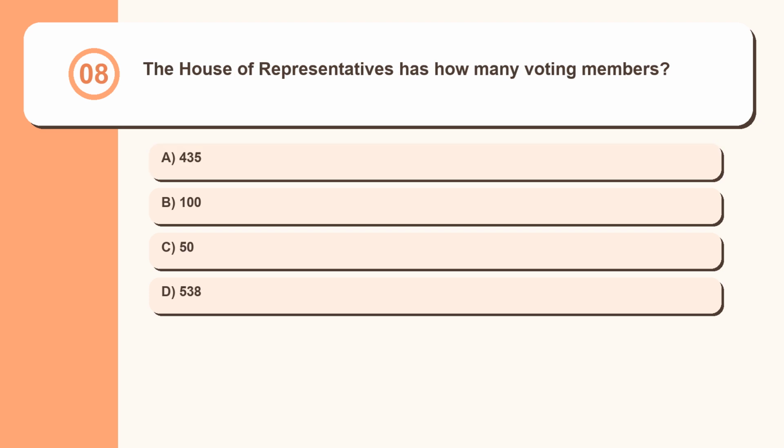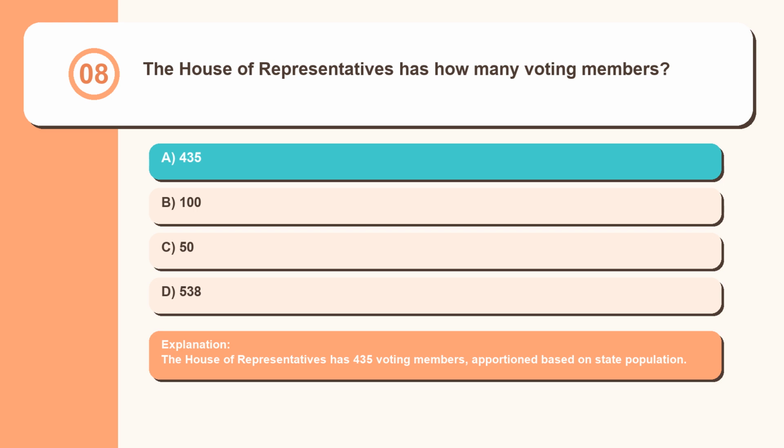Question 8. The House of Representatives has how many voting members? 435, 150, 538. The House of Representatives has 435 voting members, apportioned based on state population.